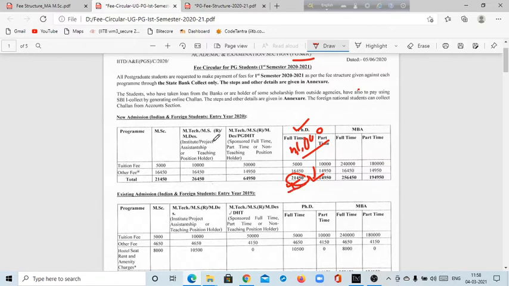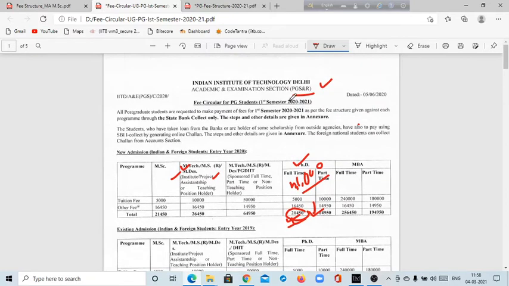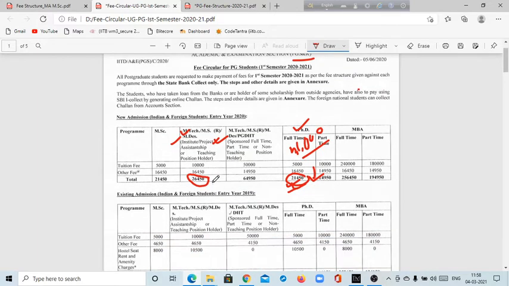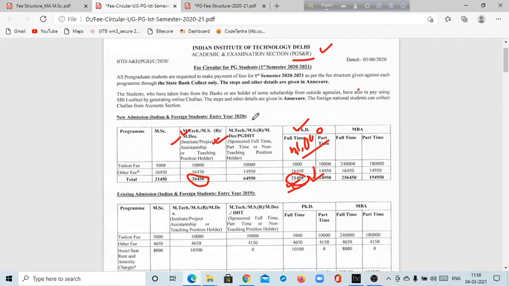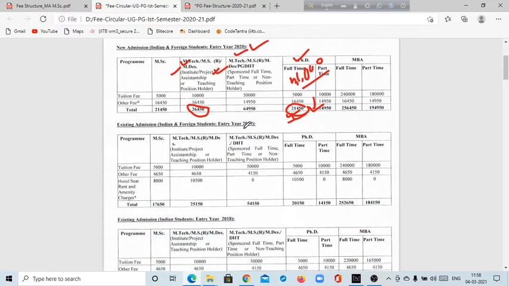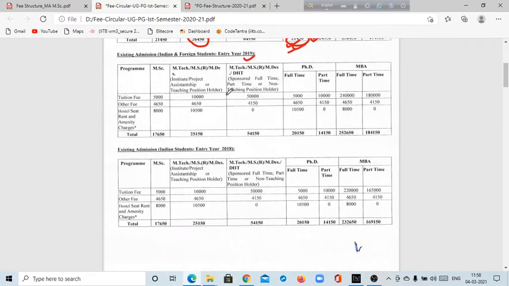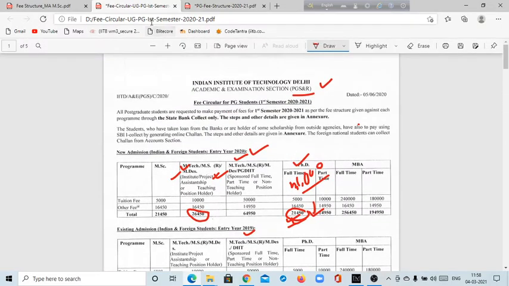If you are an MTech or MSc student, if you are doing any master's program in IIT Delhi, you have to pay 26,450 rupees. This is for the regular program. I think you can see this. Look, this is the fees for 2020, this is the fees for 2019 students, and this is the fees for 2018 students. So I think this information will be really helpful.